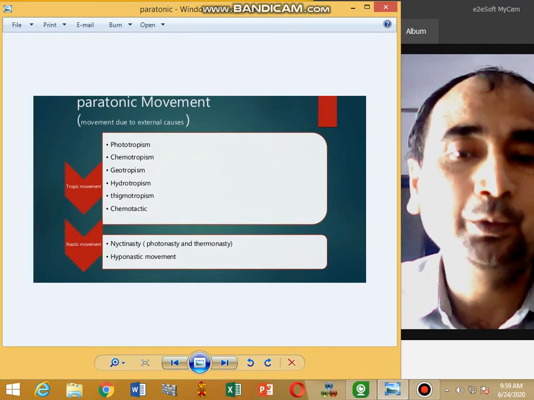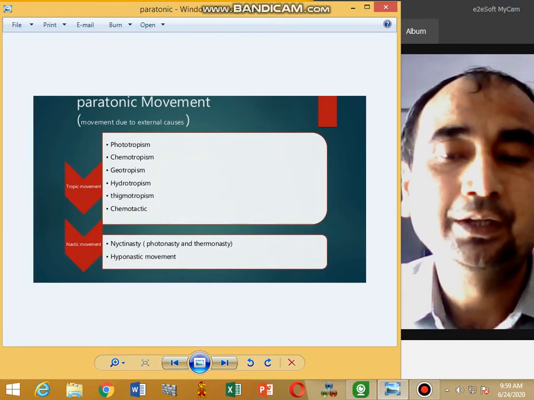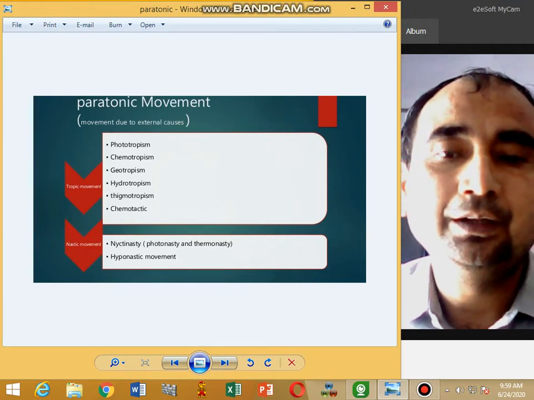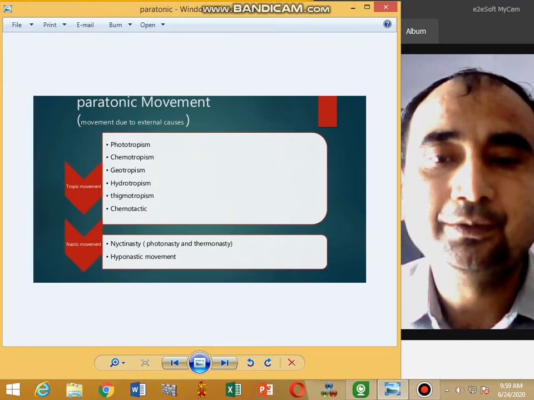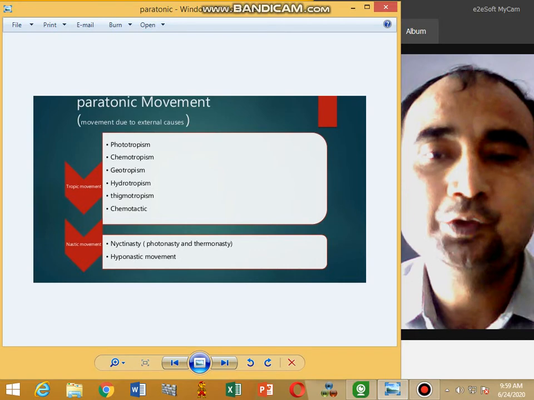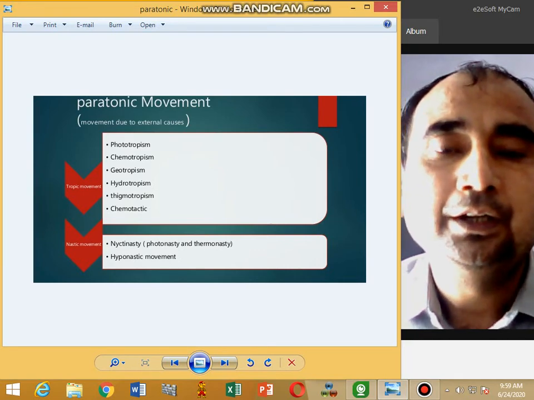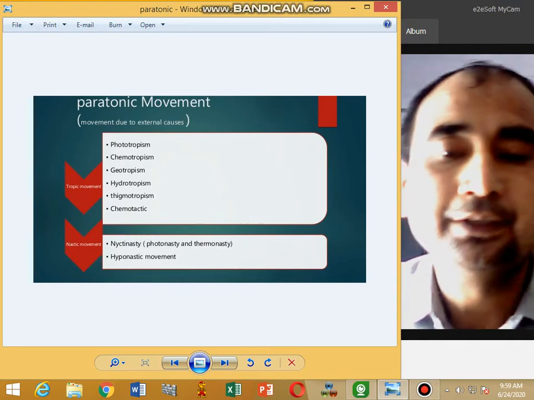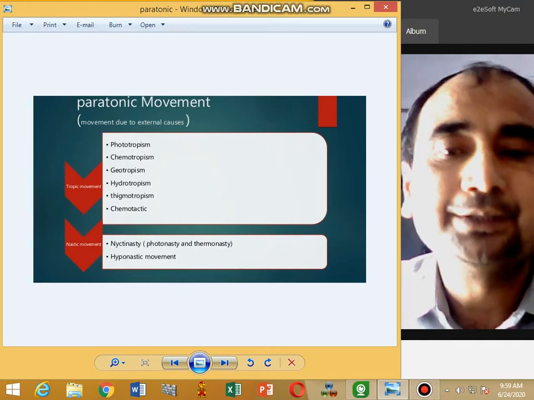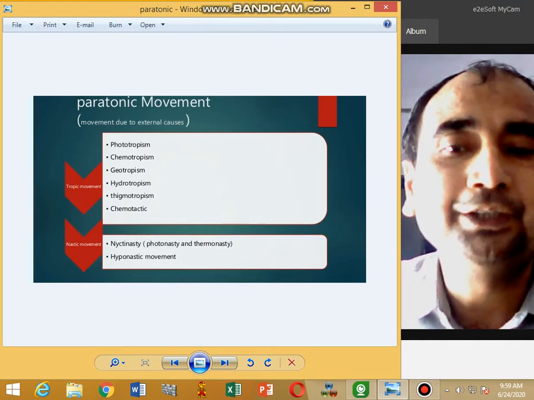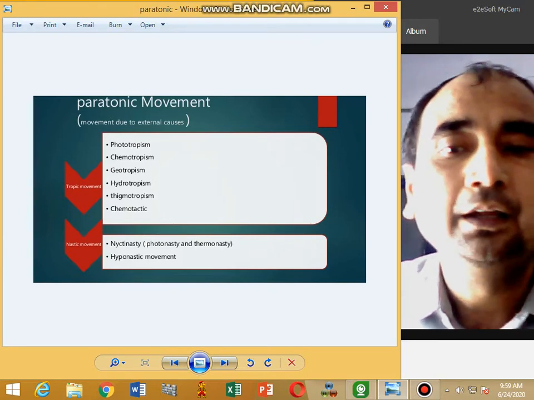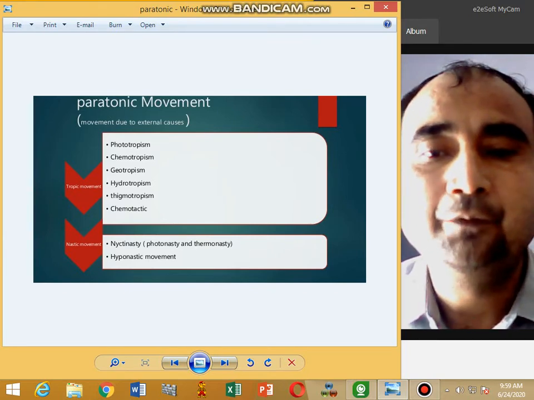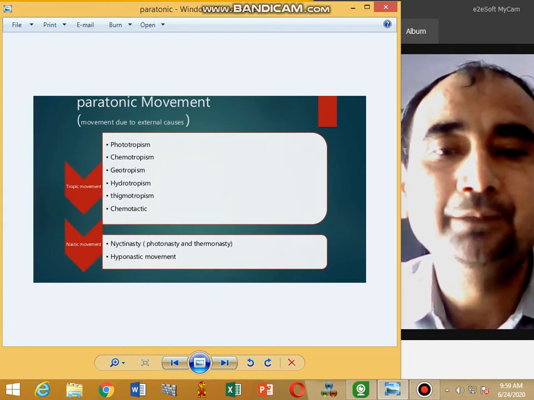Thermonasty: tulip flowers open and close due to temperature changes. Temperature is the stimulus, so it causes the lower side of the petals to show more growth than the upper, so the petals bend inward and flowers get closed in the evening.